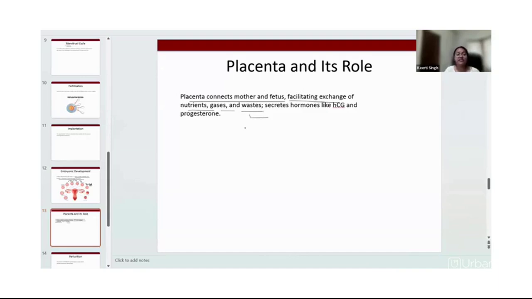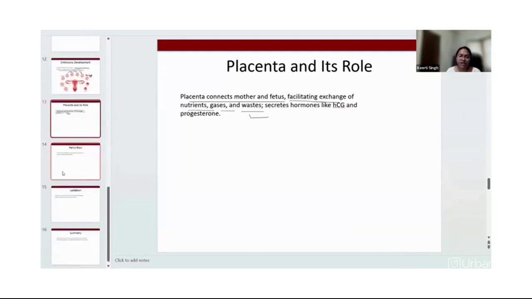Because during the period of 9 months, the child is going to take in nutrition and it will also excrete waste. So there must be a process to clear the environment. So this placenta comes into the role and it will perform the function of both providing the nutrients and also clearing the wastes from the environment of the developing child. Okay, that we will deal with later in this chapter.